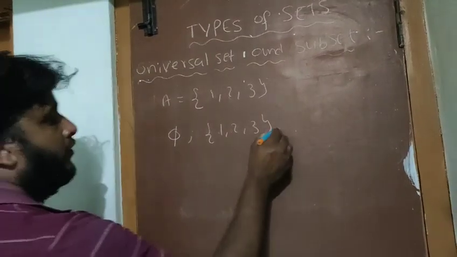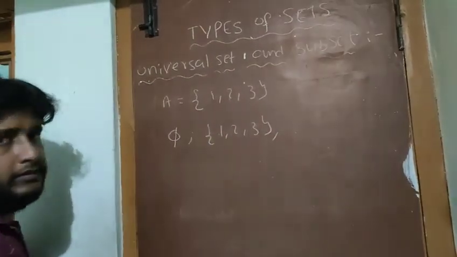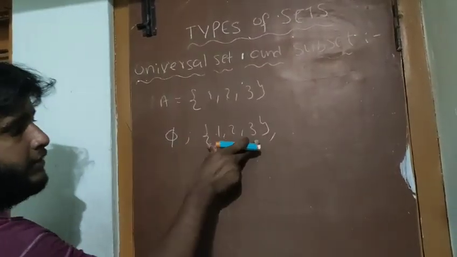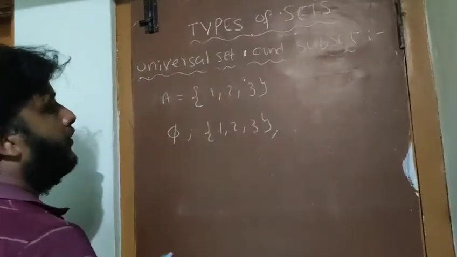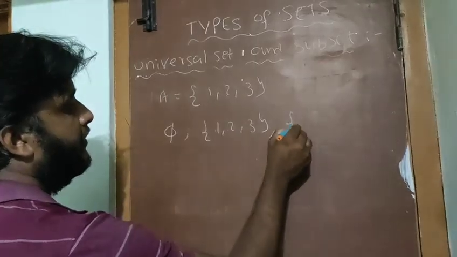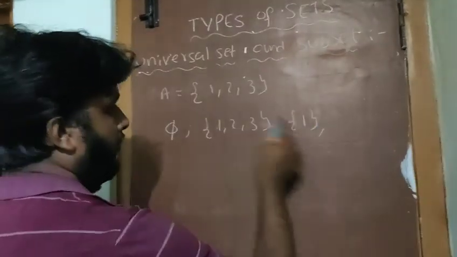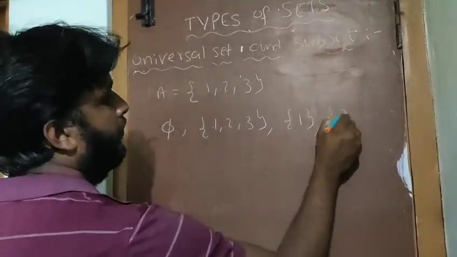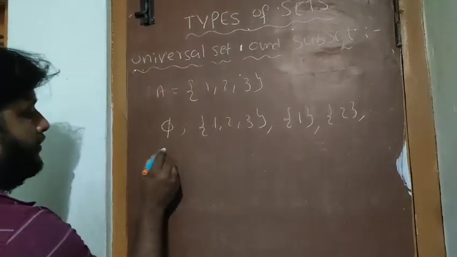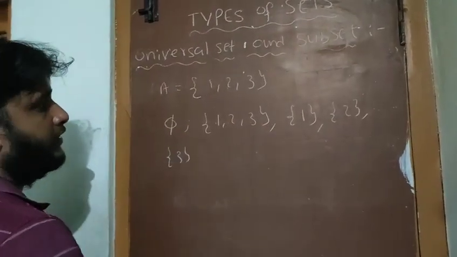So you have to write these two first. Write the null set, then the set itself, then the singleton sets. Singleton sets mean every element written as a set: the set of 1 is one subset, the set of 2 is one subset, the set of 3 is one subset.